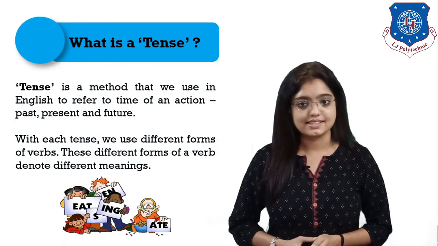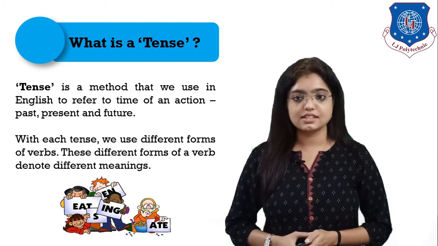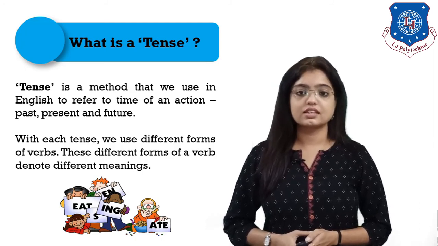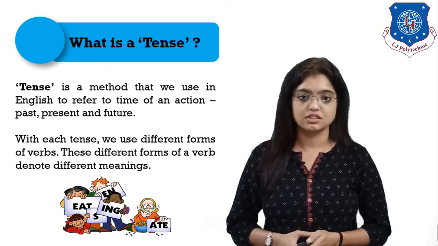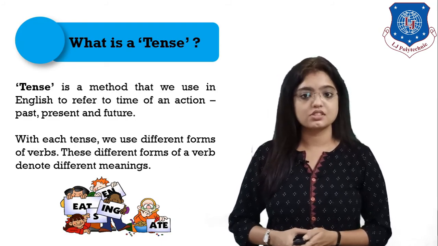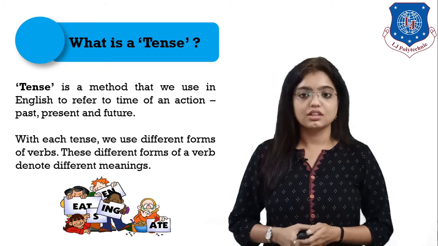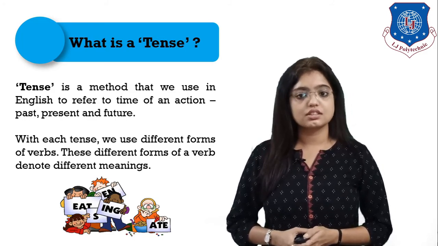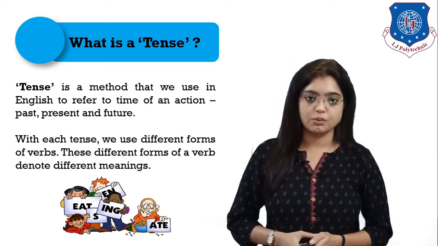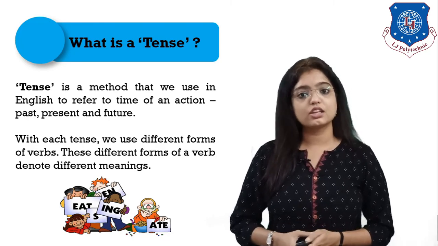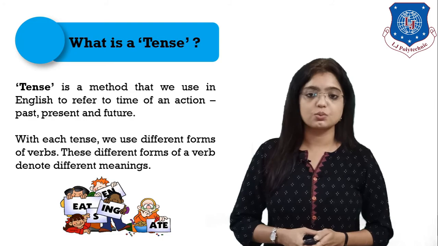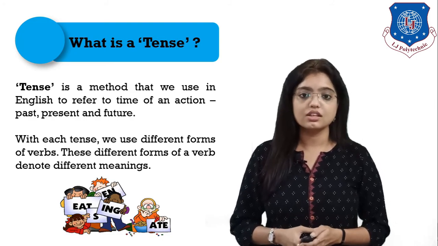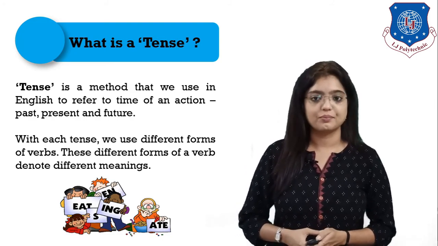What is a tense? Tense is a method that we use in English to refer to time of an action, whether in past, present or future. With each tense, we use different forms to show what kind of an action it is, whether it is a steady action, whether it is continuous or the action is going to happen.